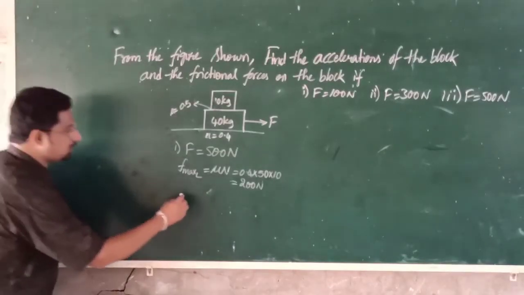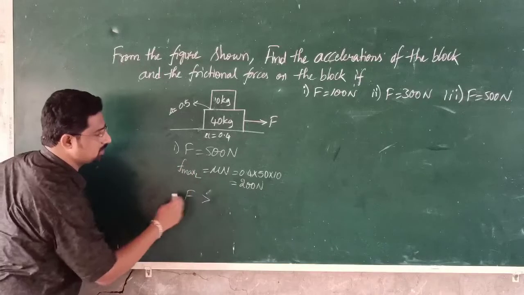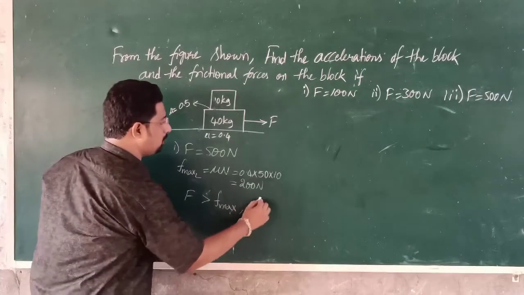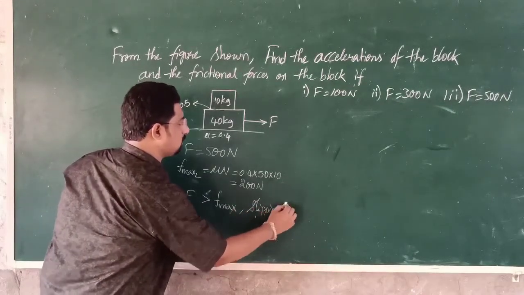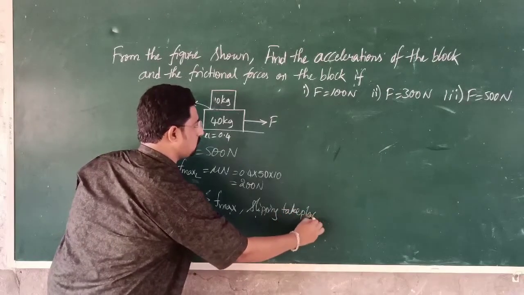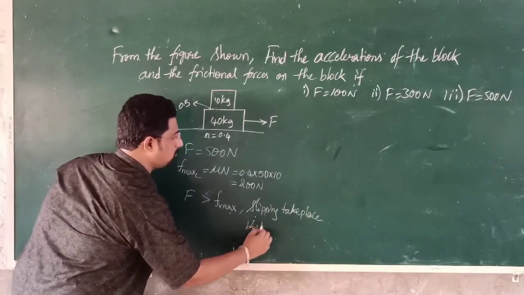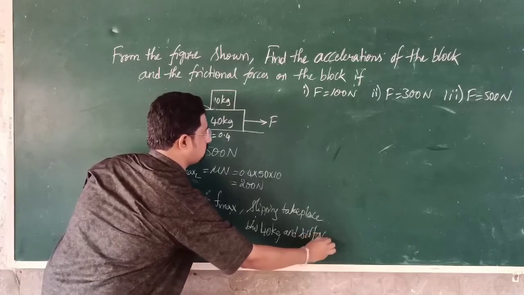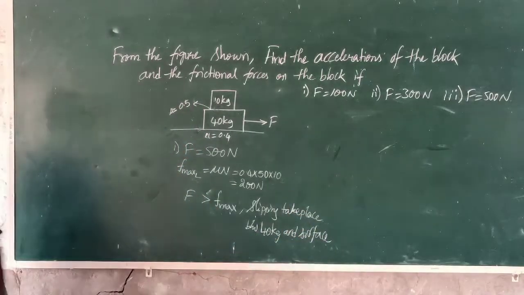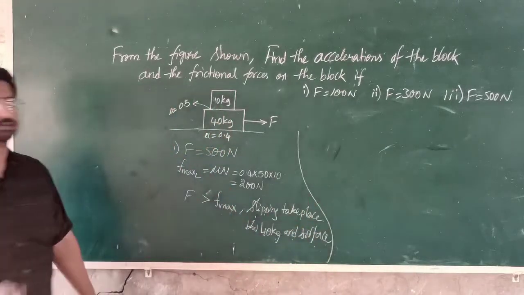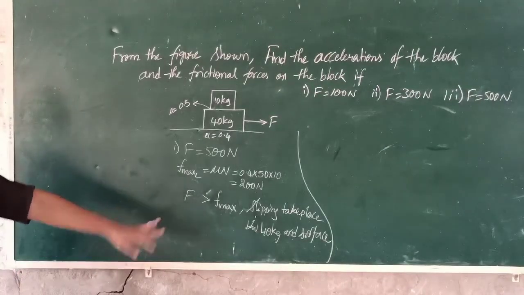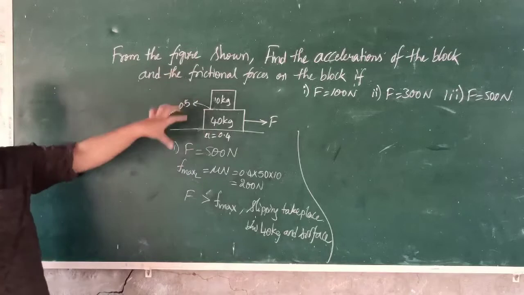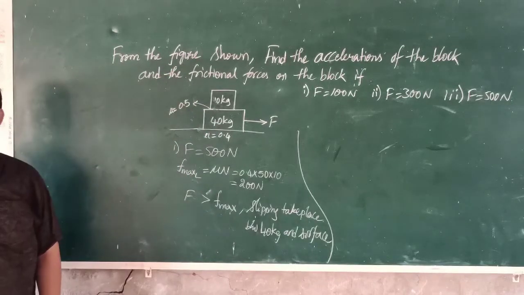Okay. So it is clear that F is greater than, that is the external force is greater than the maximum frictional force, F max. So what happens? There will be slipping take place between 40 kg and surface. Okay. Next. Now, what we have to do? As there is a relative slipping between the block and the surface, now first what we have to do? We have to assume that both the blocks are moving together, right?